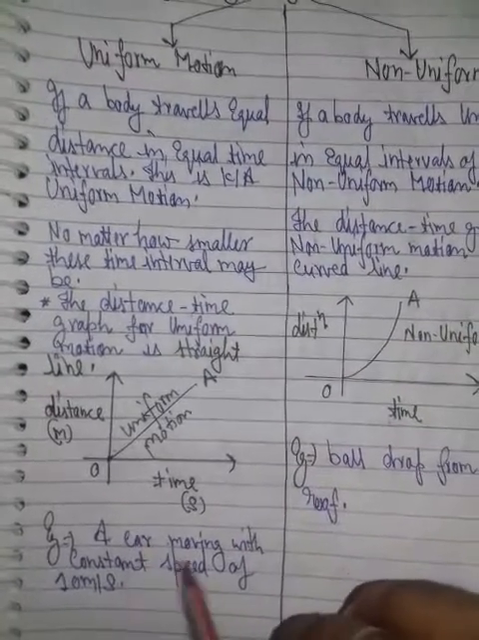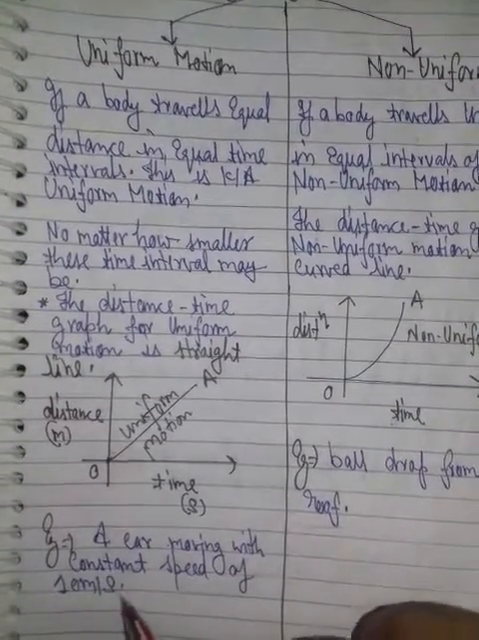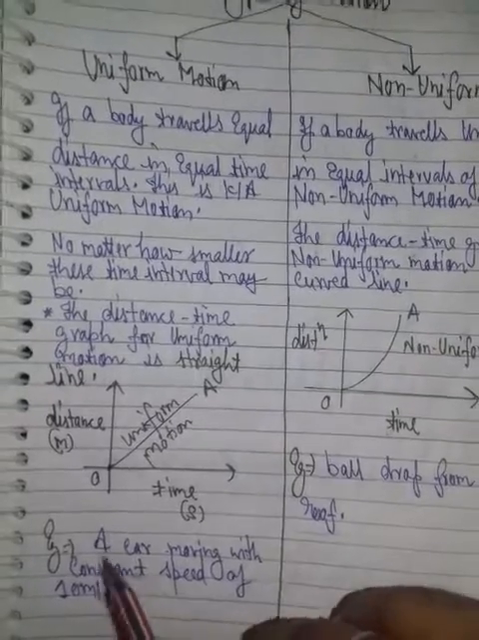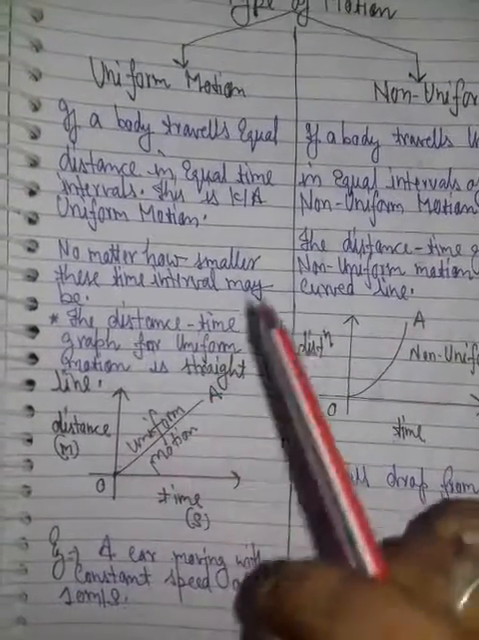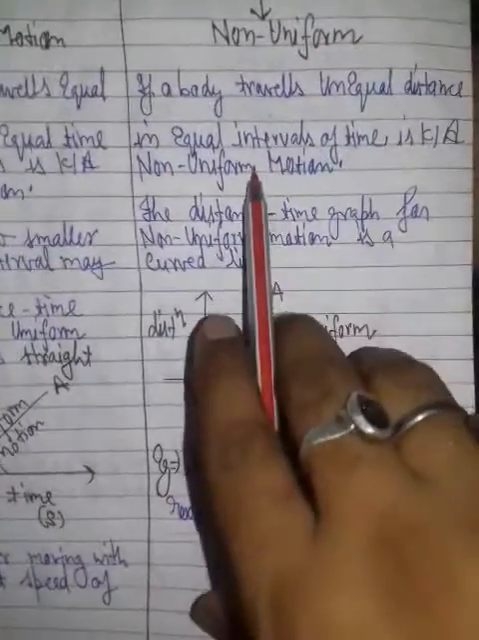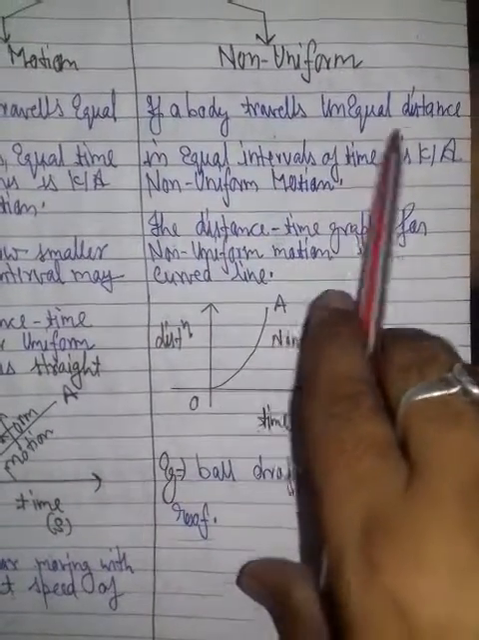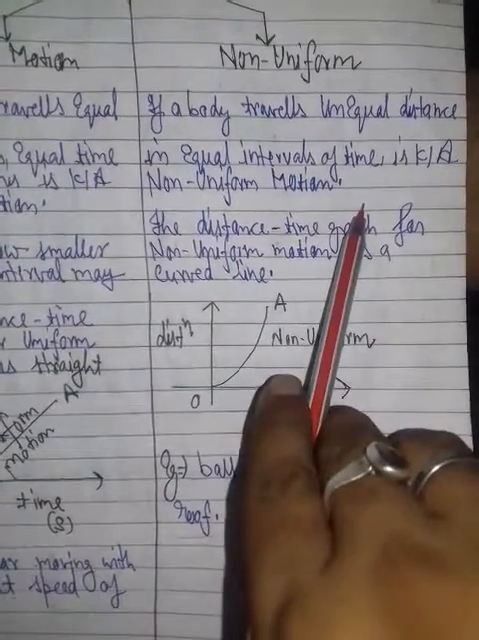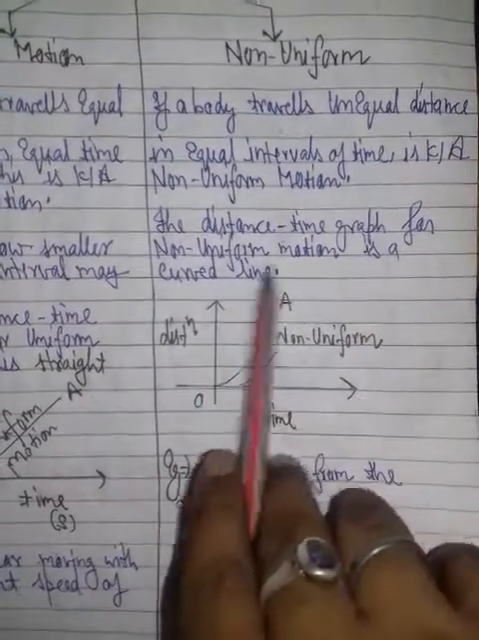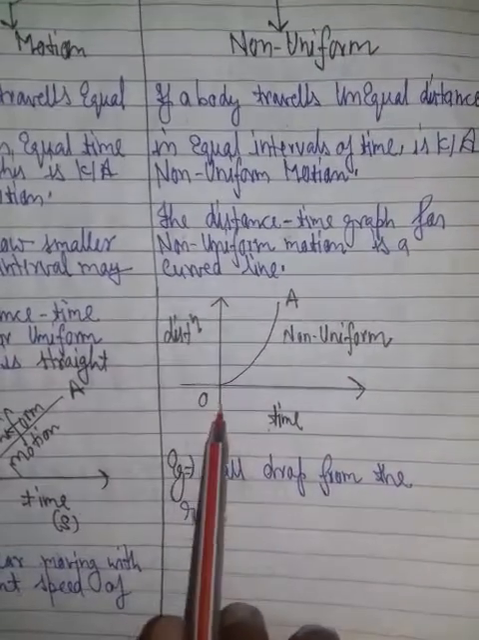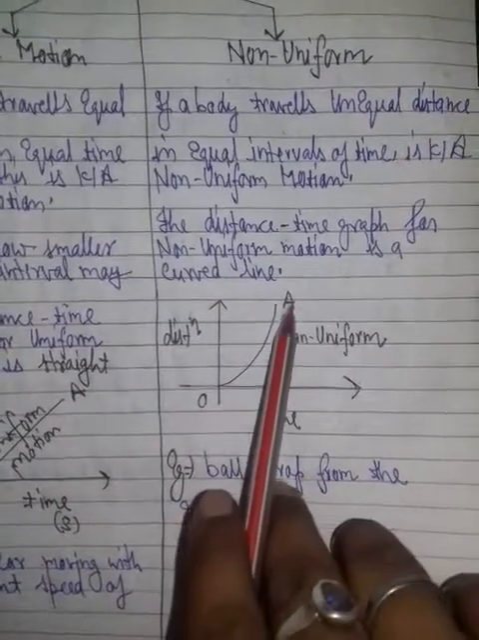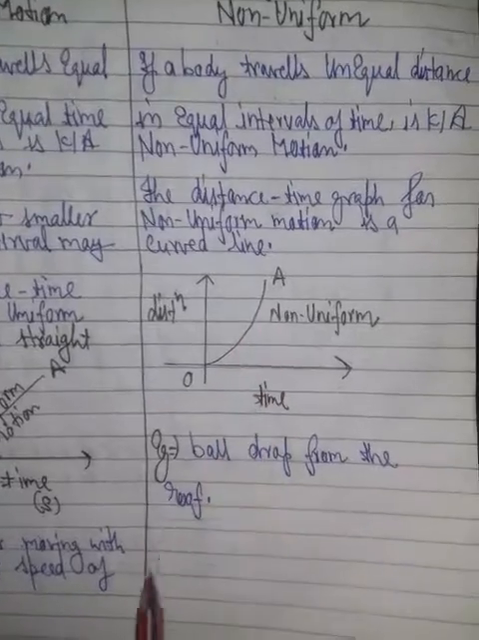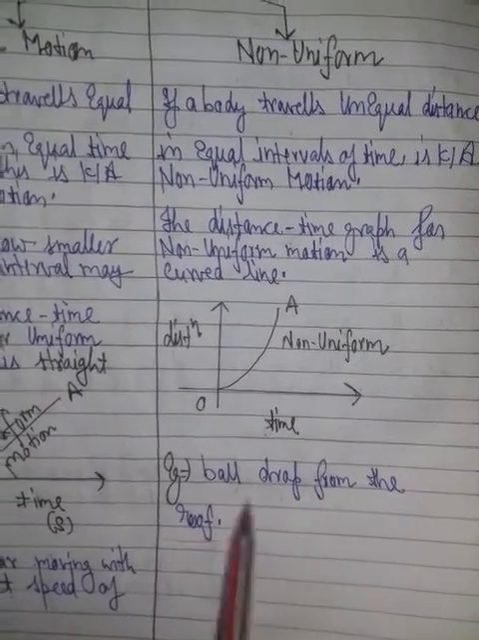For example, a car moving with the constant speed of 10 meter per second, that means every second it covers 10 meter. For non-uniform motion, if a body travels unequal distance in unequal time intervals, it is called non-uniform motion, and the distance time graph of non-uniform motion is a curved line. In this figure it is clear that it is not a straight line, it is a curved line. For example, a ball dropped from the roof.